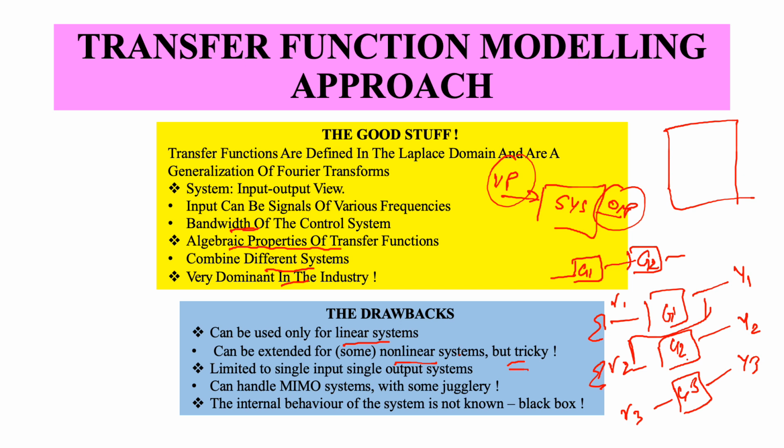For each one of these we need to do modeling first, in the simple single input single output approach, and then look at the coupling effects between them, and couplings can be non-linear in many cases, right? So this becomes extremely cumbersome when you have a multiple input multiple output system.